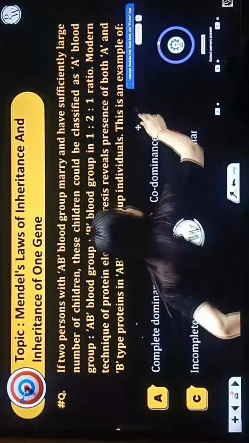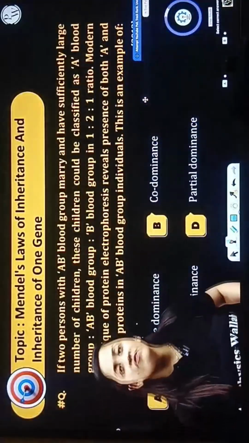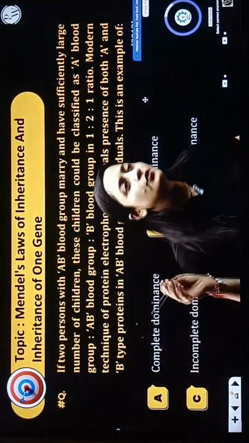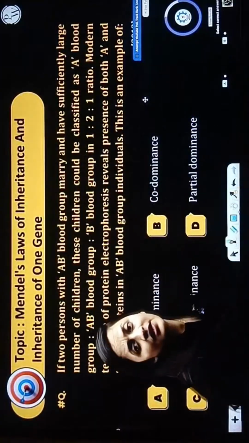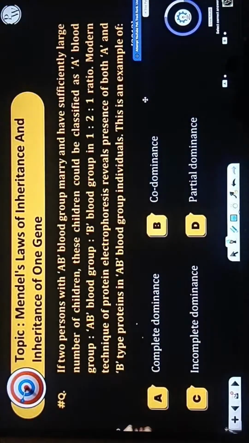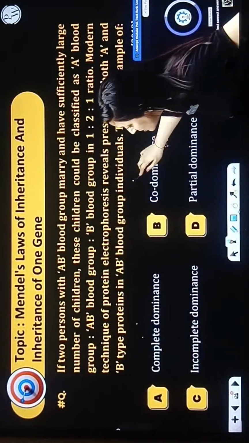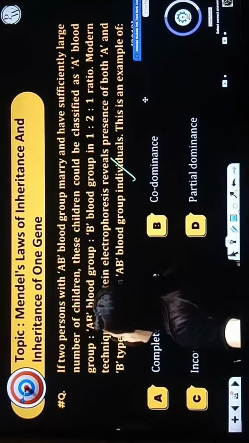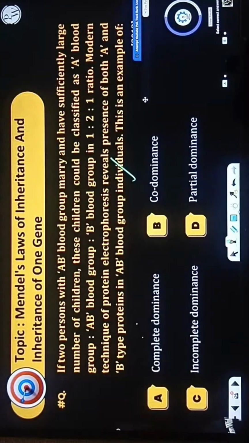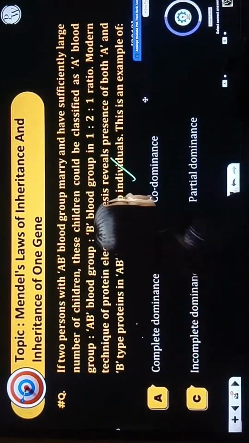Right, it is the simplest question ever. They have just added a few fancy terms so that you get scared, but that is actually not the case. I can see the majority of students are giving the correct answer. Obviously, both types of proteins are simultaneously expressed. So which dominance? You're absolutely right, beta.